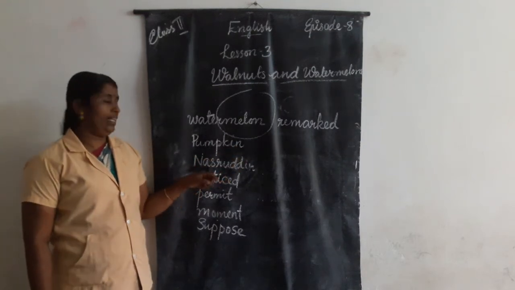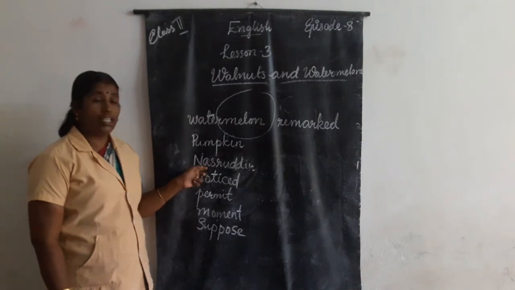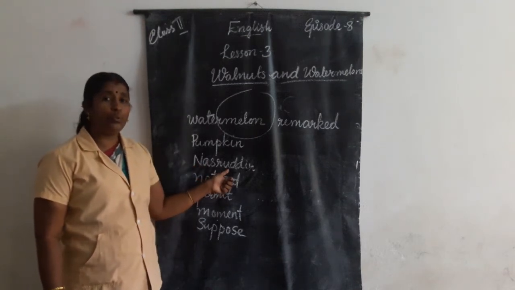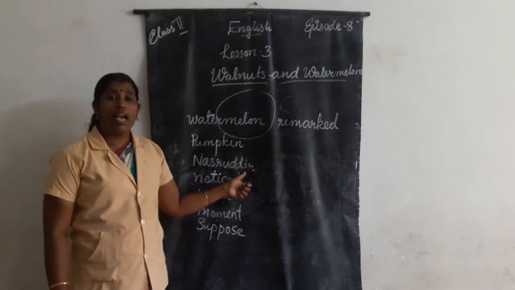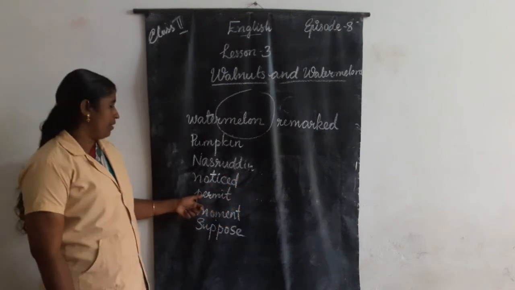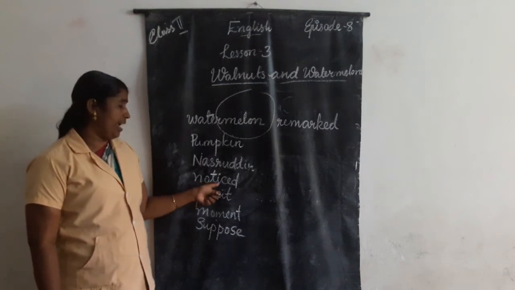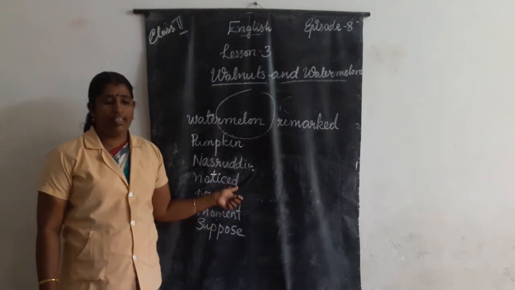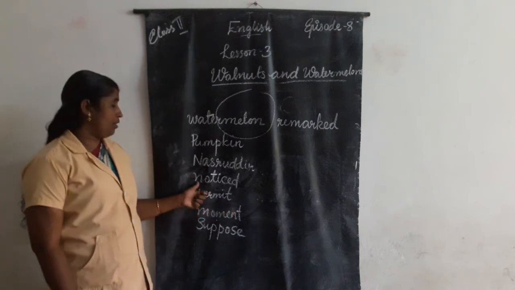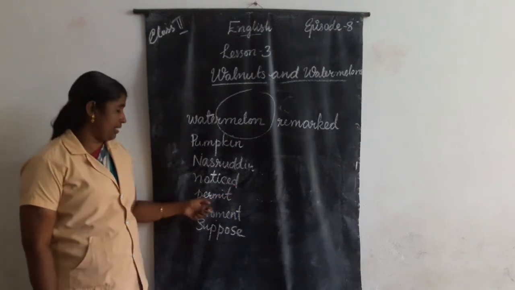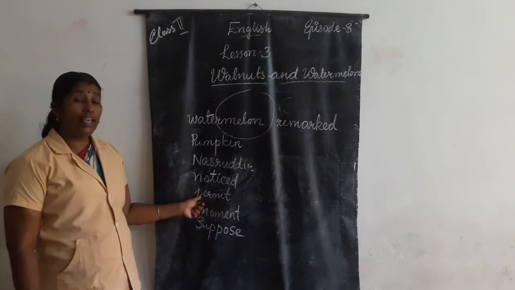Pumpkin. Next one, Nasruddin. Noticed. Permit.